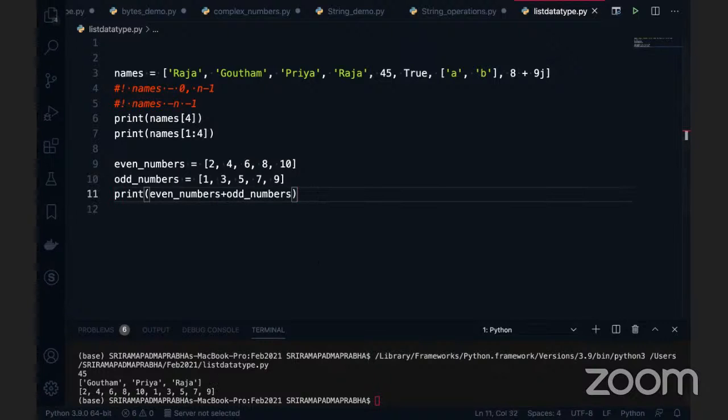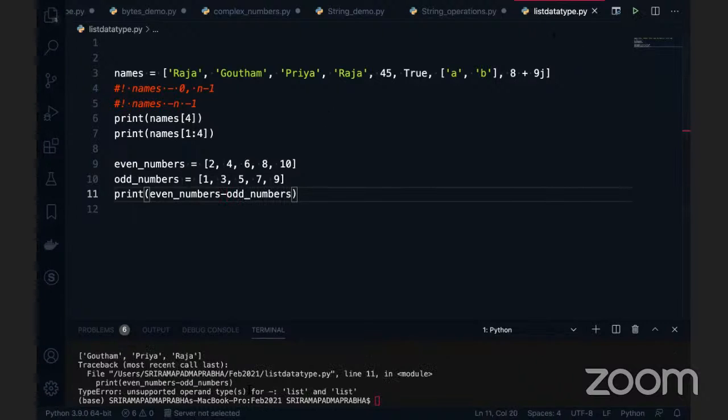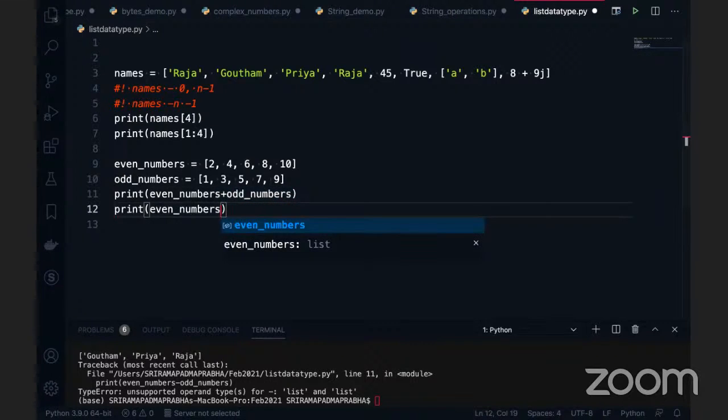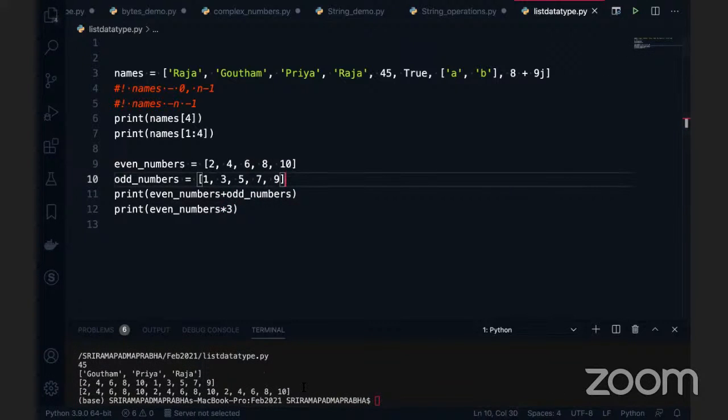Now there are some functions here. If you use the minus operator, it won't work. You get the same exception, right? You have to give the plus. And can I multiply the whole list by some number? For example, this even numbers, I want to multiply with 3. So star 3, which I'm giving now. So 3 times even numbers, we can see here 3 times even numbers. Same thing which we discussed in the string, but it is a group of data, not just one character. So not with one string, we are dealing with a group of things.